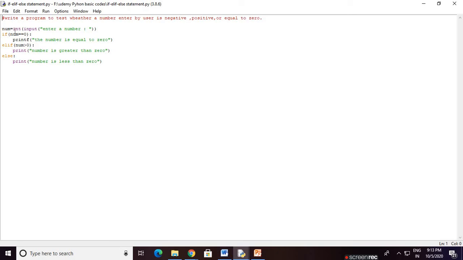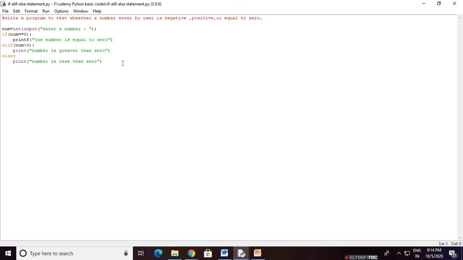Now, num equals input, enter a number. If num equals 0, we are checking if num equals 0. Go to the block of if, then print. Our control automatically goes here because there is an indentation block. Print the number is equal to 0. It does not go to the elif statement. Elif num greater than 0, that means the number is positive. Print the number is greater than 0. Otherwise, go to the else. Print the number is less than 0.